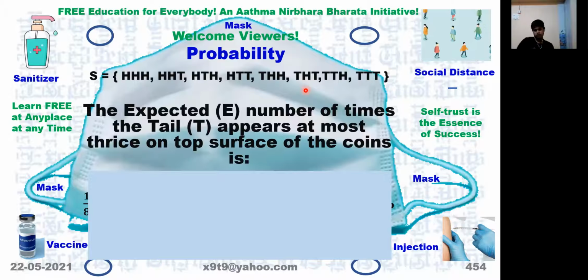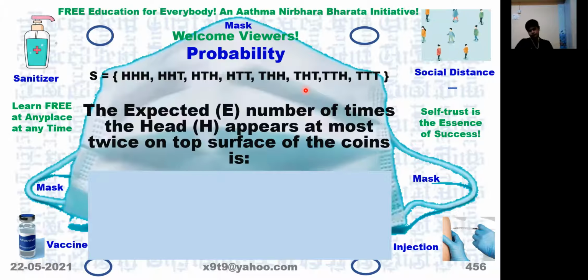Now, what is the expected number of times tail appears at most thrice on top surface of the coin? So it's also 7, because at most thrice means it includes 3 T's and also 2 and 1 also.